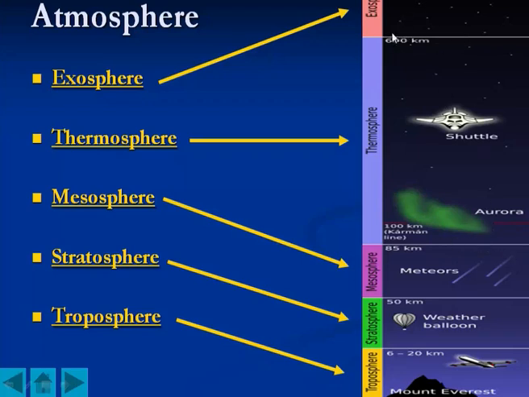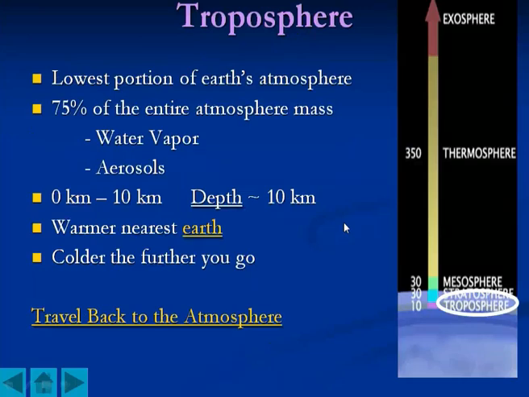And above this is the exosphere, which is situated around 10,000 kilometers above. So the largest zone among the different atmospheric zones is the thermosphere.